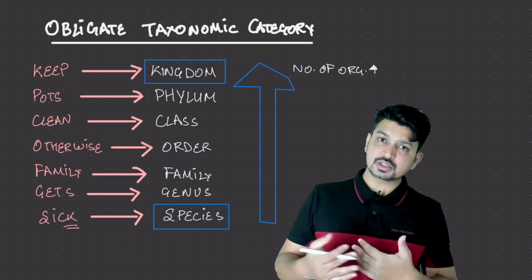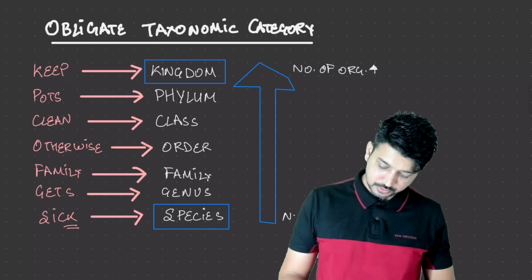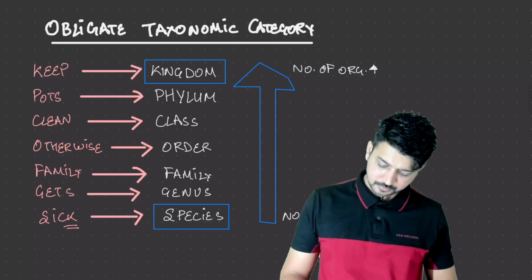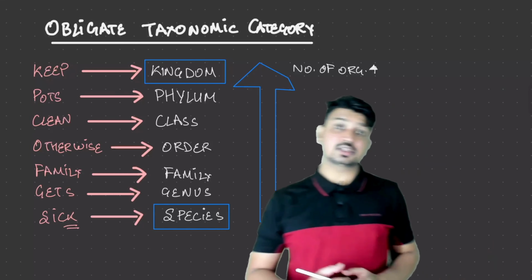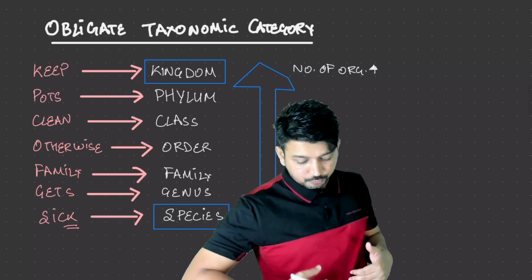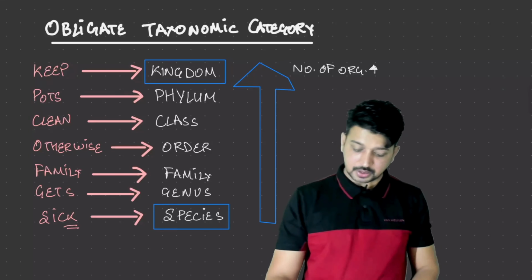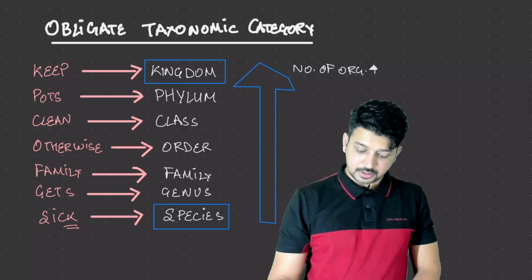So the number of organisms increases toward the top, but in species we have fewer organisms present, though the similarity is quite high, right? So if we go from the bottom till top, the number of organisms is going to increase, but the similarity is going to decrease.